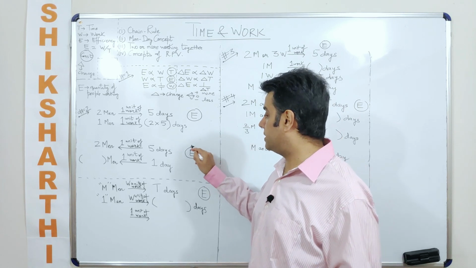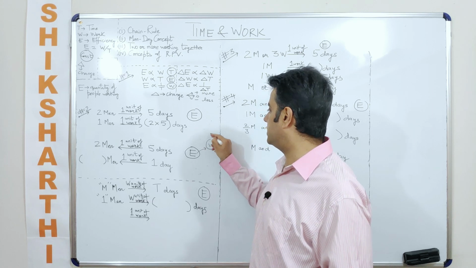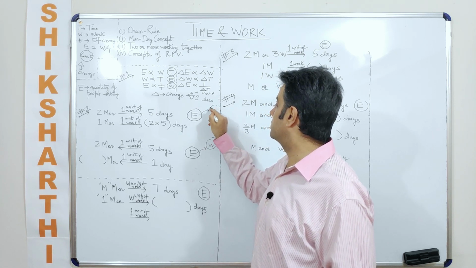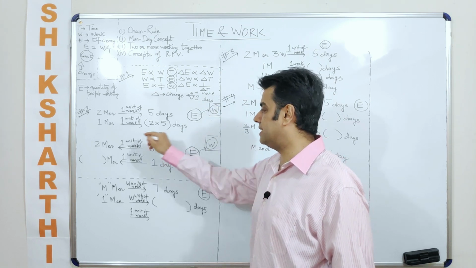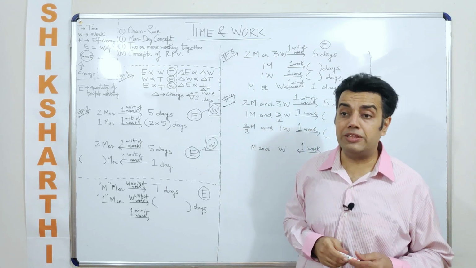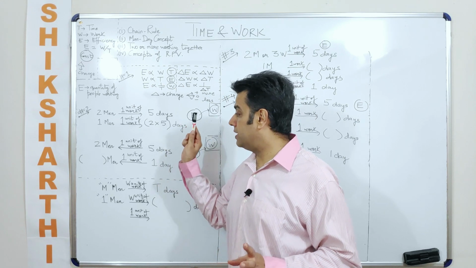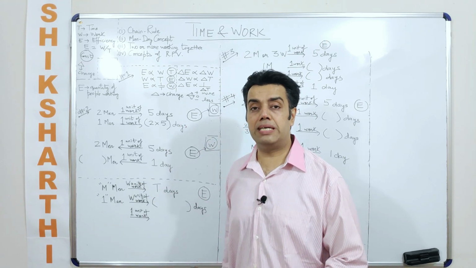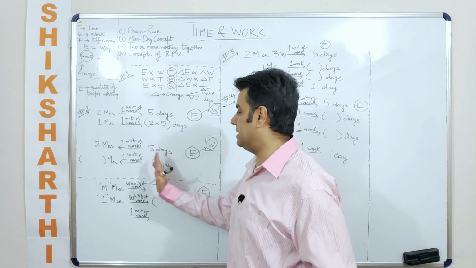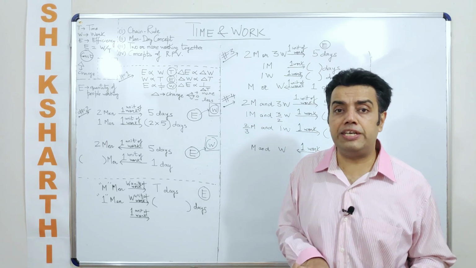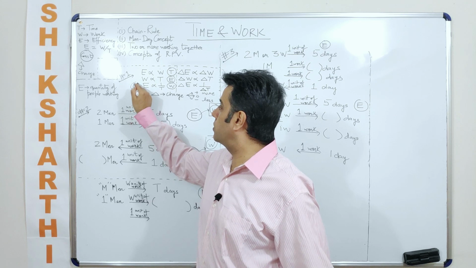Let us say keeping the work done constant. So when we are saying efficiency, actually this translates into keeping the work done constant. Why are we saying keeping the work done constant? Because we are doing 1 unit of work. So if 5 days are taken by 2 men to do 1 unit of work, in 1 day to do the same unit of work you will require more people, because efficiency, or quantity of men, is inversely proportional to time. So here you can understand it as Q for quantity.